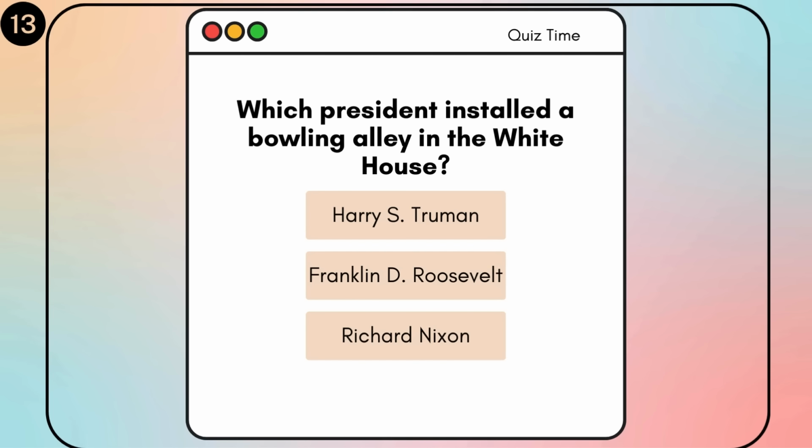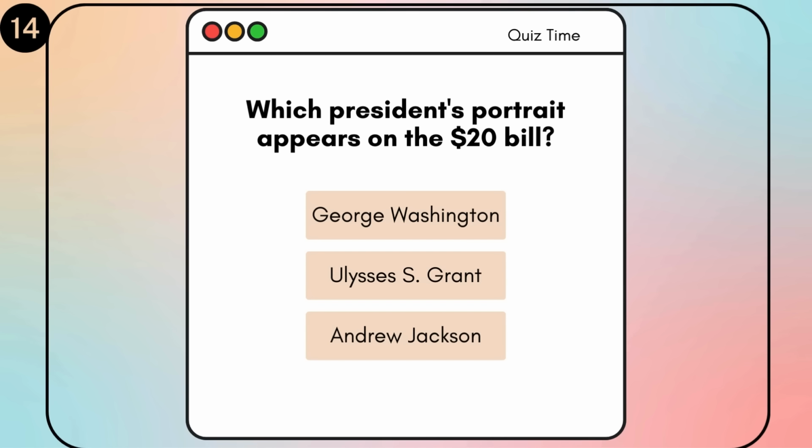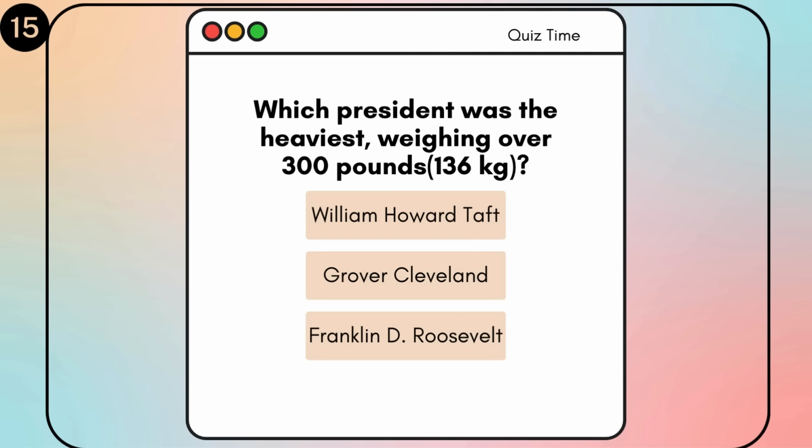Which president installed a bowling alley in the White House? Harry S. Truman, Franklin D. Roosevelt, Richard Nixon. Harry S. Truman. Which president's portrait appears on the $20 bill? George Washington, Ulysses S. Grant, Andrew Jackson. Andrew Jackson.